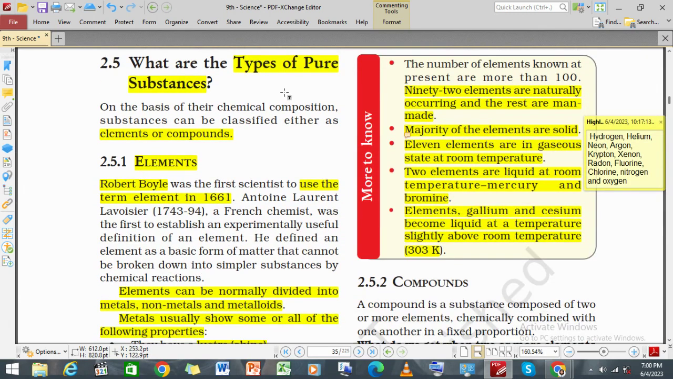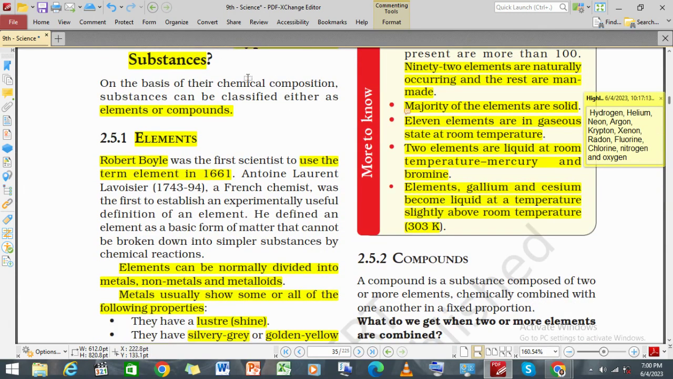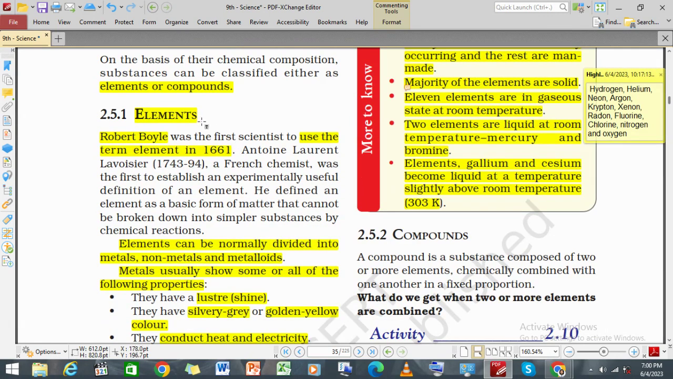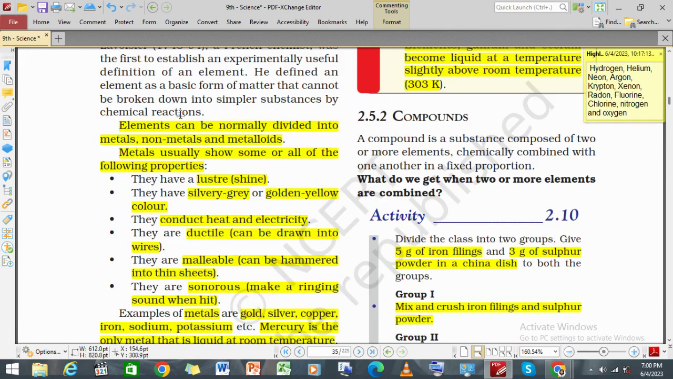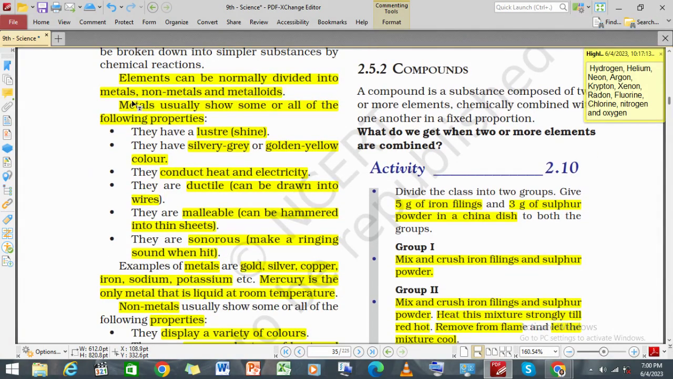Now we will see the types of pure substances, whether they are elements or compounds. If we talk about elements, the word was first used in 1661 by Robert Boyle, and elements can normally be divided into metals, non-metals, as well as metalloids. As the name suggests, metals are metals, non-metals are non-metals, and metalloids show the properties of both metal as well as non-metal.